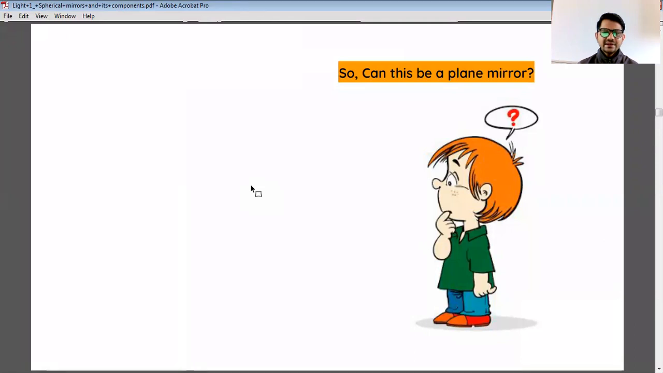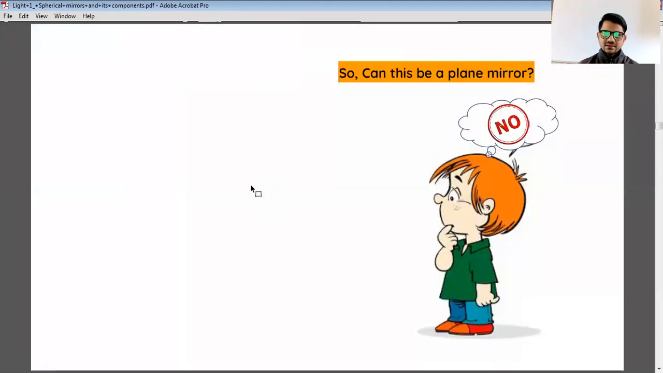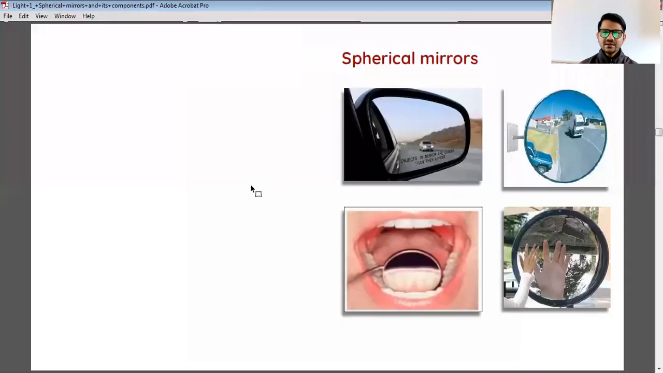Can this be a plane mirror? No, I think this cannot be a plane mirror. So this is absolutely not a plane mirror. These are actually spherical mirrors, and spherical mirrors, as you can see on the screen, are of many types and designs, used in different places for different purposes. Okay.